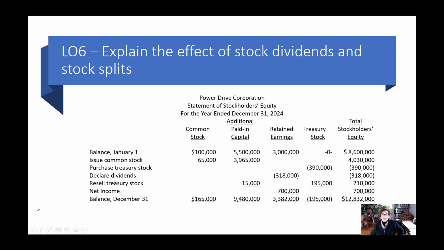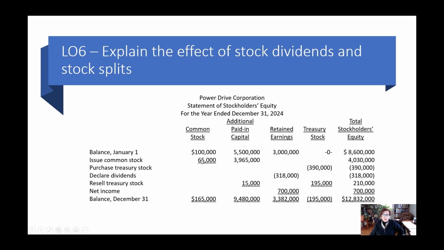So let's see. This is a reminder of the statement of stockholders' equity. And when we had the statement of stockholders' equity before, we only saw common stock and retained earnings. So now our statement of stockholders' equity has additional paid-in capital, and it also has treasury stock. Okay, so let's look at just how this works, right? So remember, let's look at what affects each column. So the balances are at the beginning, that's fine.